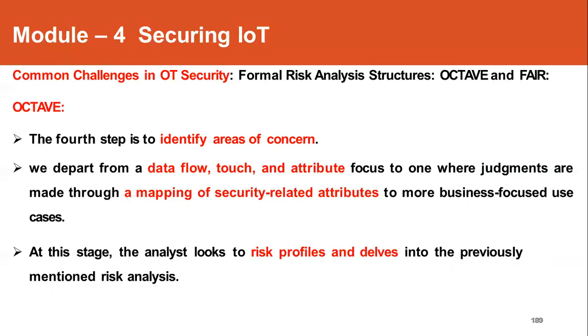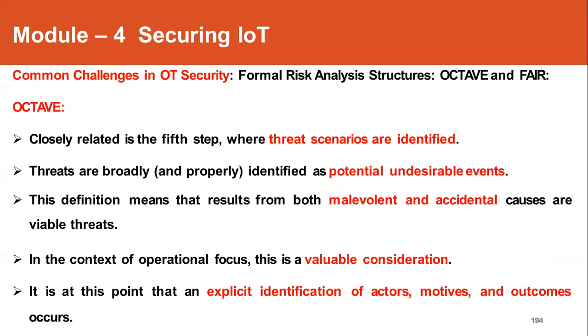So once the area of concern is identified, then the threat scenarios have to be looked into. This is the fifth step. The threats are broadly identified as an undesirable event that will occur. This definition means that the accidental causes, whether they should also be perceived as a threat or not, should also be identified in threat scenarios.